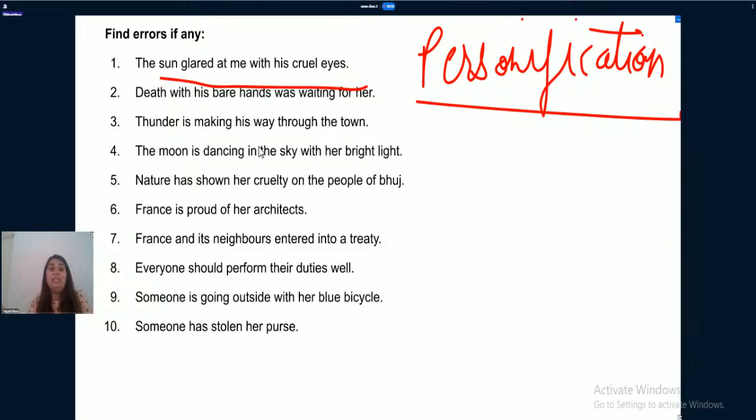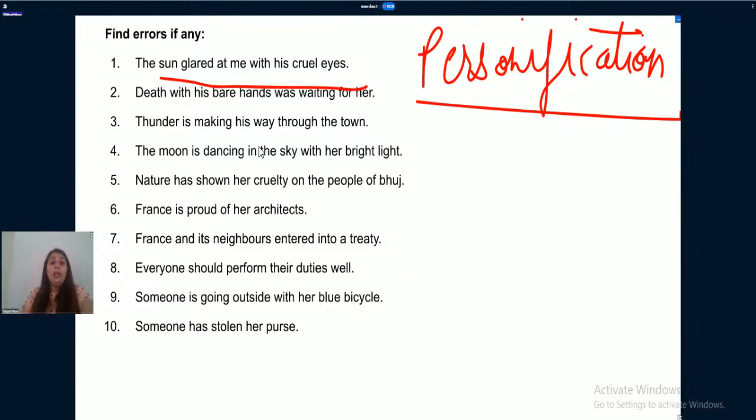What do we mean by personification? Personification is when we consider a non-living thing as a living thing. When we consider a non-living thing as a living thing, that particular process is known as personification, right?